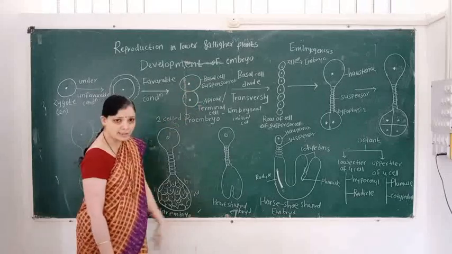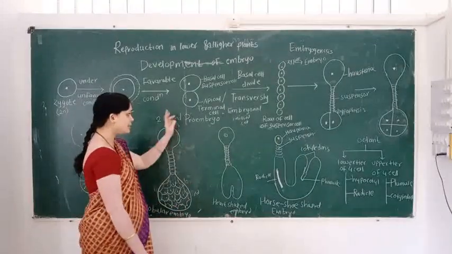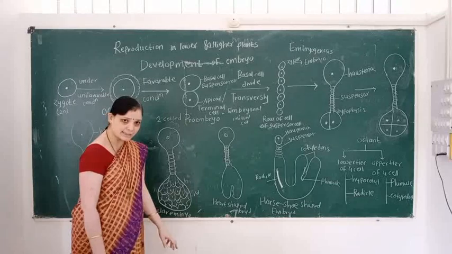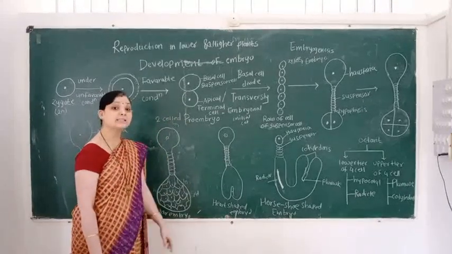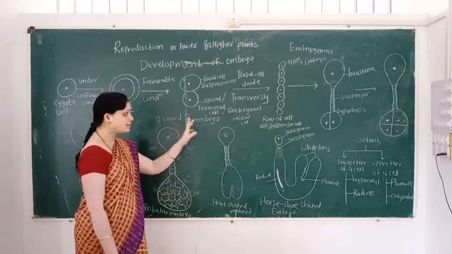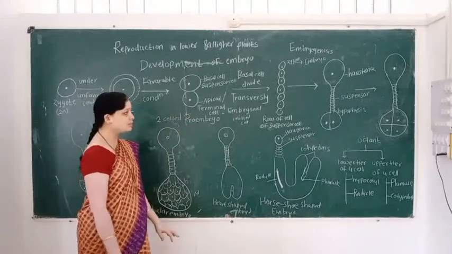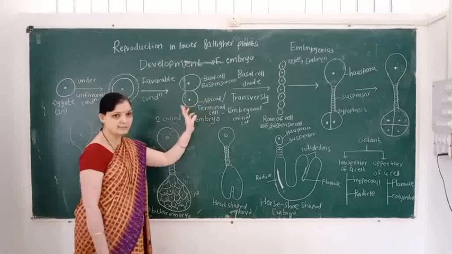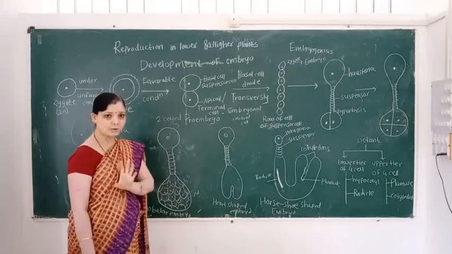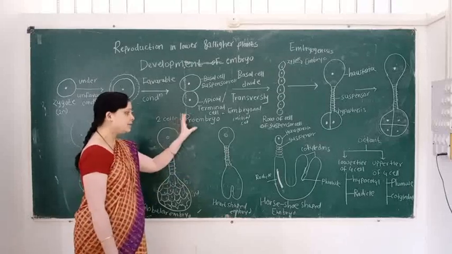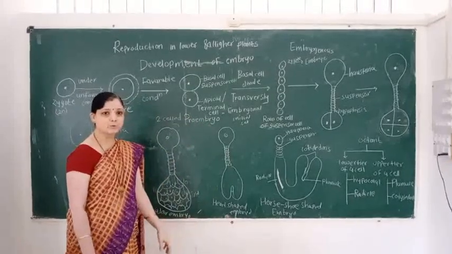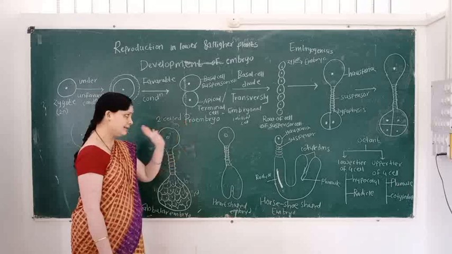Larger cell is called a basal cell and small cell is called an apical cell. The basal cell is known as a suspensor cell and the apical cell is known as a terminal cell. The suspensor cell is located toward the micropylar end, and the terminal cell toward the chalazal end.